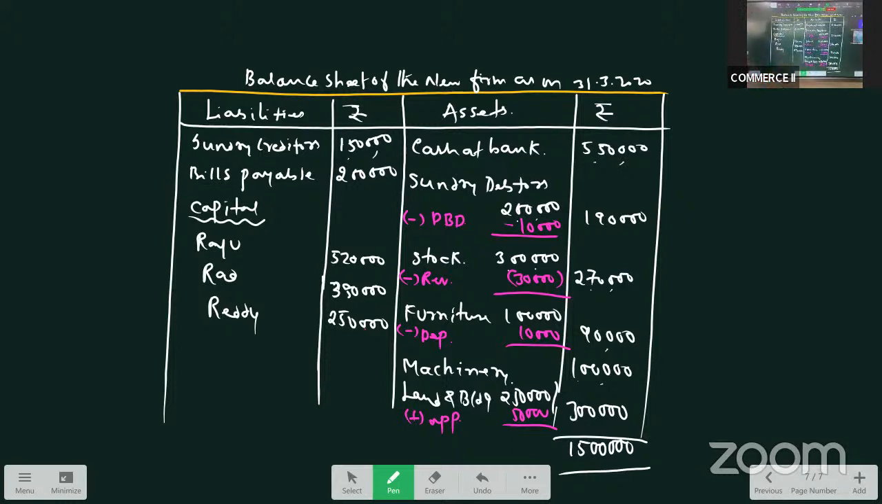Here you see creditors 150, bills payable 2 lakhs. Okay, then the capitals 520, 380, 250. So 350, 58, 870, 950, 1250, 15 lakh. Yeah, here also we have 15 lakhs. See the total? Okay, so we are done with question number 4.